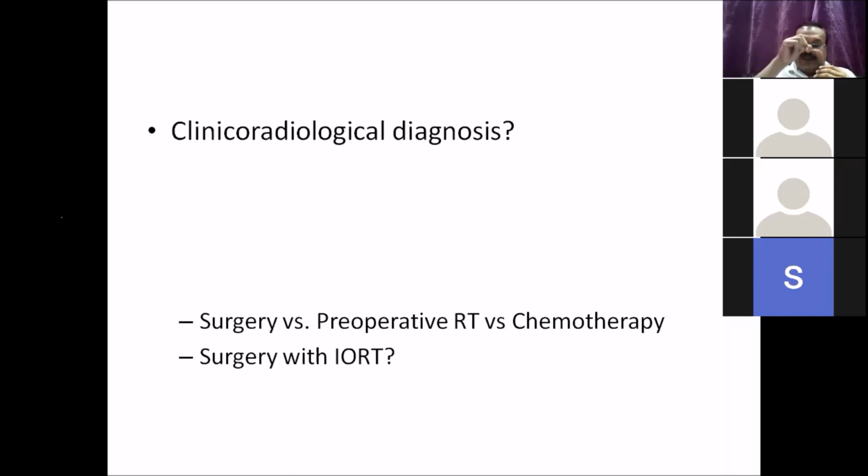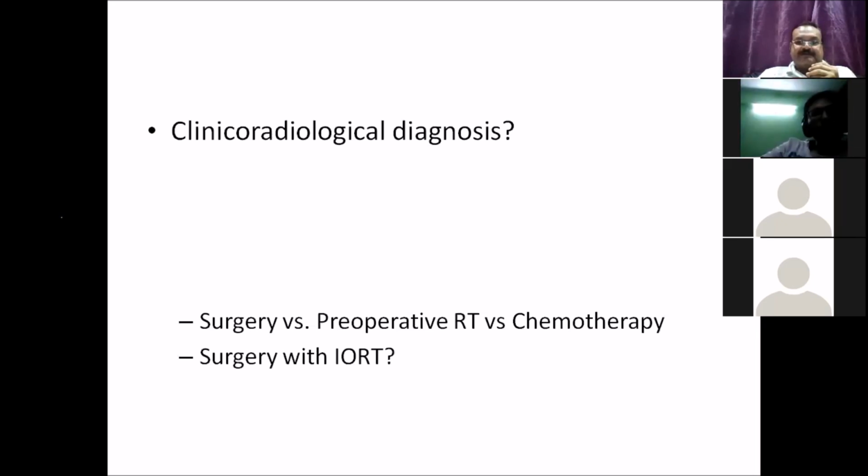So the question here for the PGs is, would you do a tissue diagnosis or would you not do a tissue diagnosis here? No need. So we have one answer, no need. No need. Radiological diagnosis.